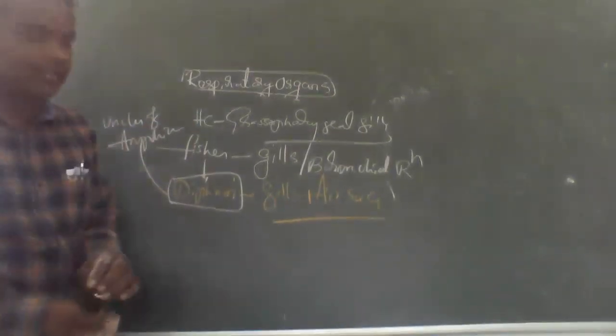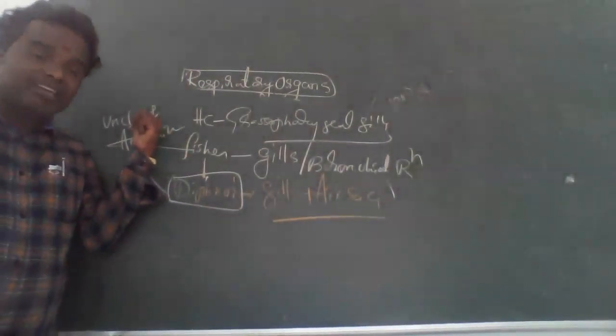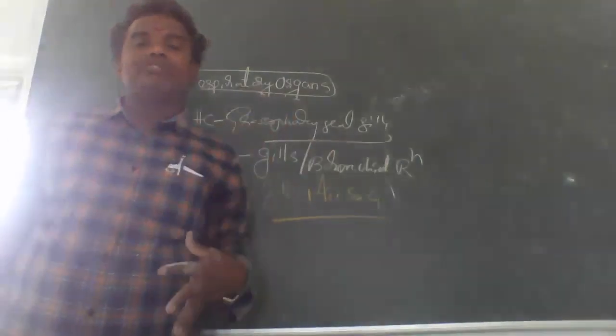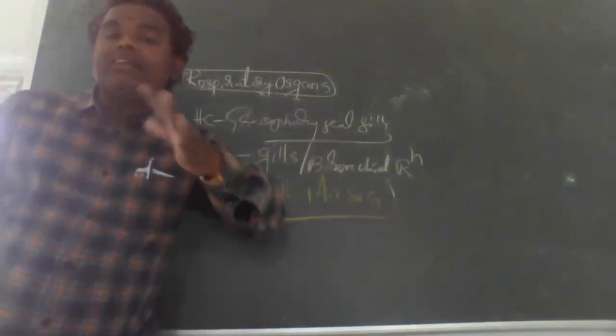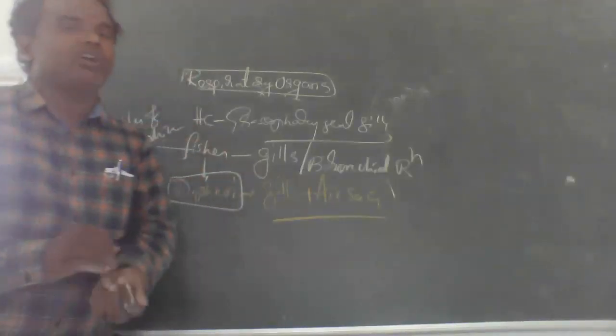Very important. So there are gills and air sacs. These lungfishes show discontinuous distribution, which we already discussed in the first semester.